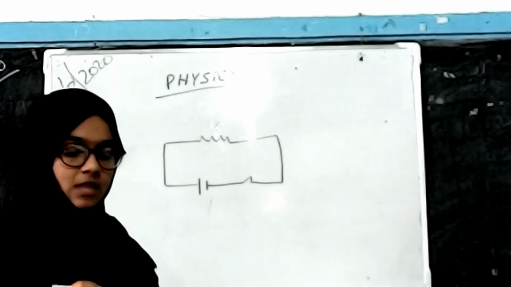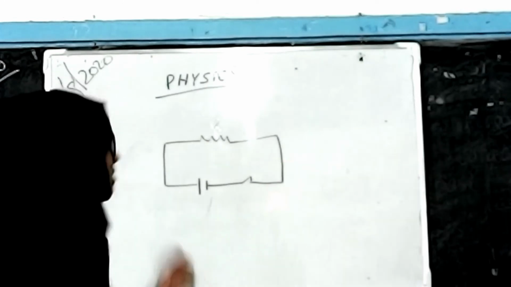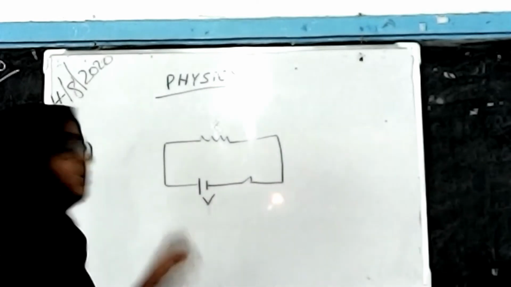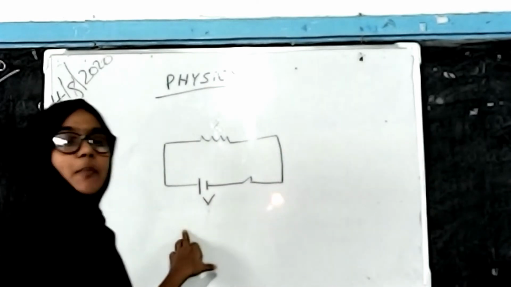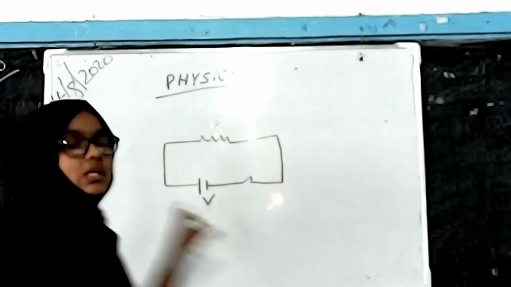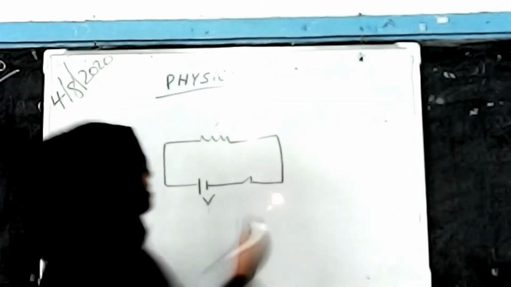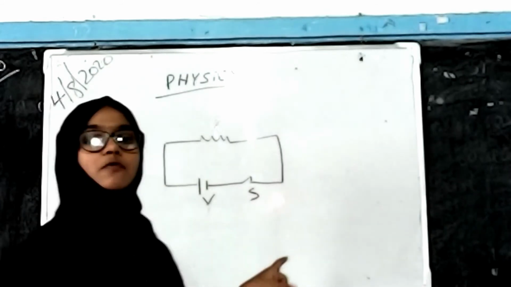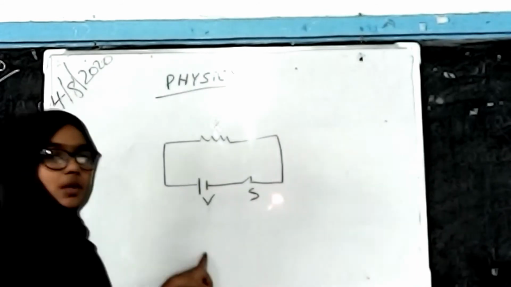This battery is used to give potential energy to the circuit, and we have a switch to switch on the circuit.